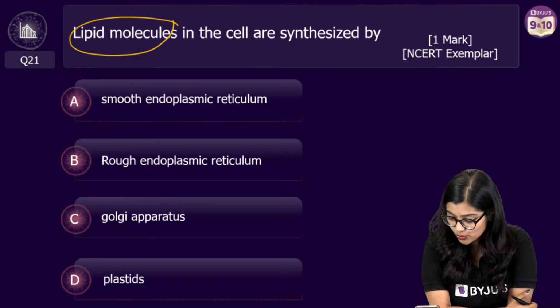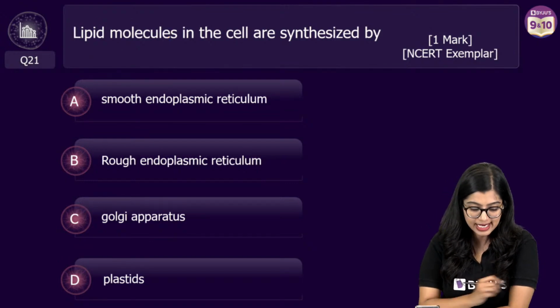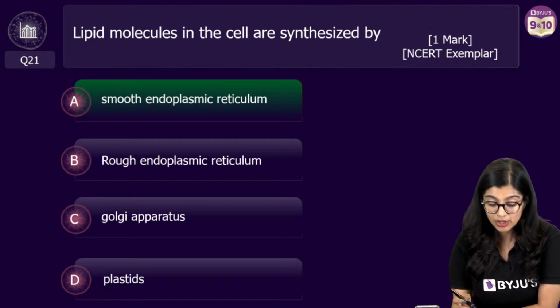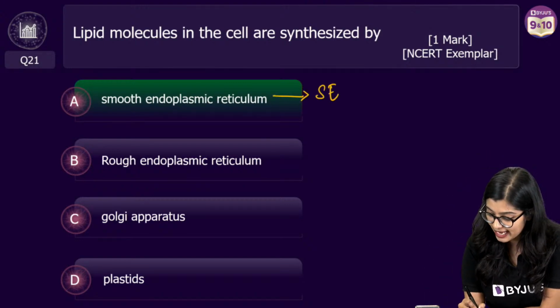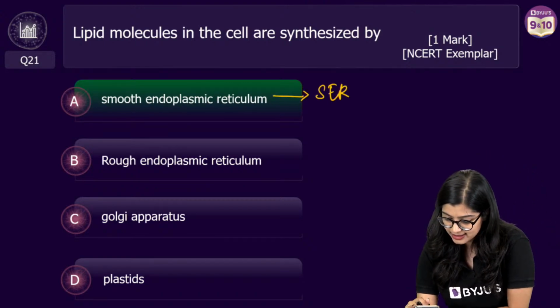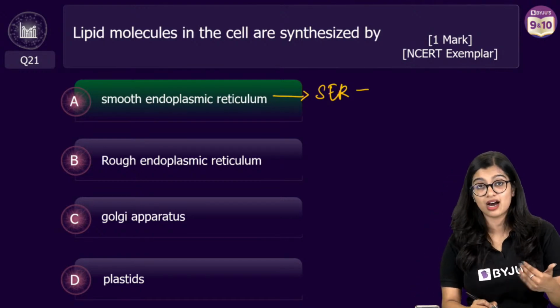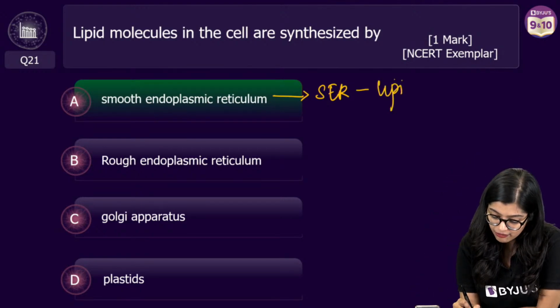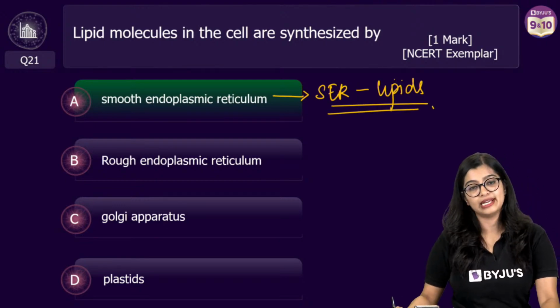And here I can see most of you have got the answer. Well done, all of you. Correct answer is option A. We know that the primary function of the SER in this case is going to be the synthesis of lipids.